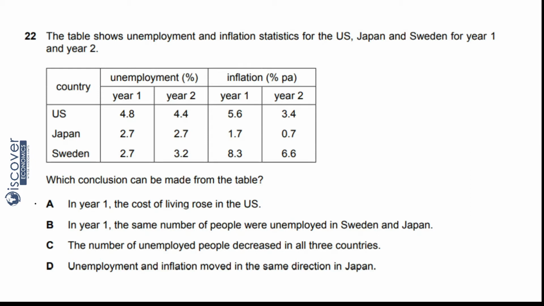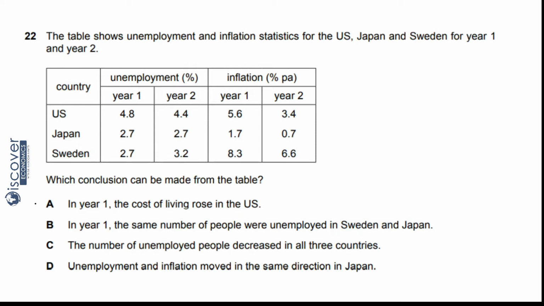Now see the choices. What conclusion can be made from this table? Now you have to find out the conclusion. Meaning, what did you find actually? So come to part A. In year 1, the cost of living rose in the United States. Now see, in year 1 the cost of living. Now what is the cost of living? Cost of living means when you are able to have more expensive living in your country. So this will be the choice.